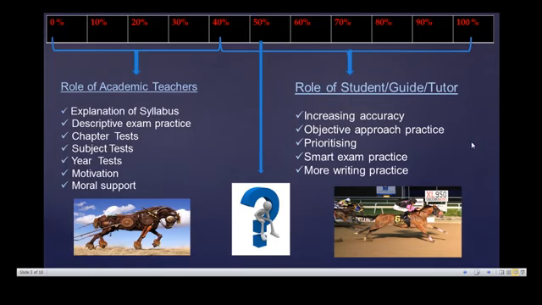To make yourself run like a horse by taking these 6 as an important initiative, you will get an objective approach, prioritizing of chapters, which chapters should be started first, and smart exam practice, and I will show you how smart exam practice will help you.